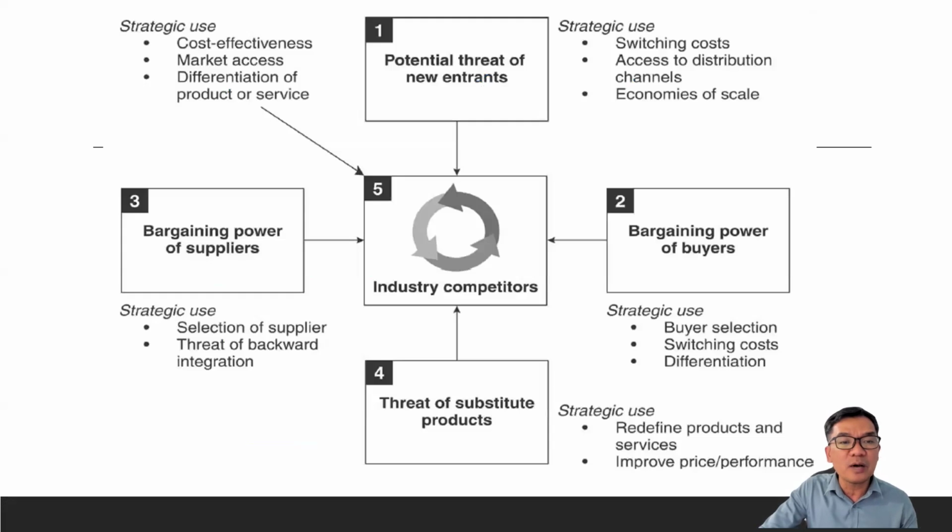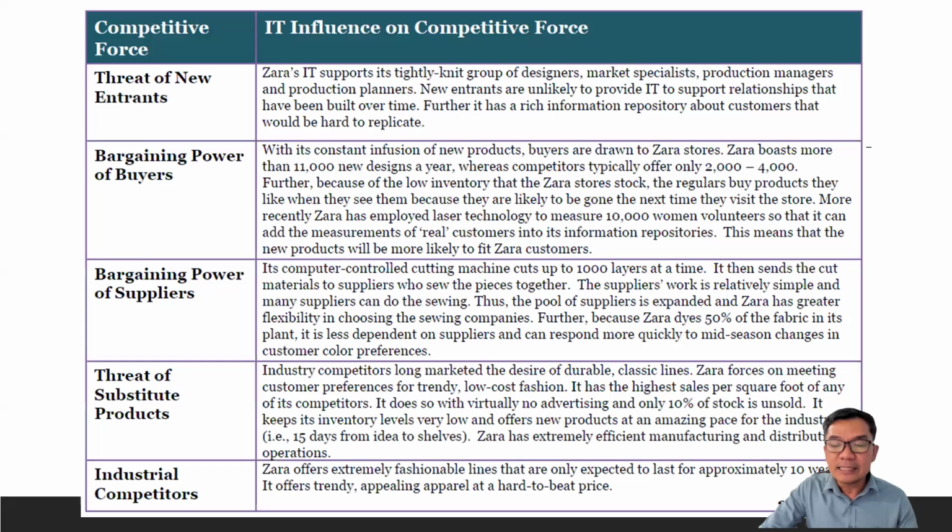And so the strategic use of industry competitors: cost effectiveness, market access, and differentiation of products or services. To illustrate more, we will look at the case of Zara. This is now the actual application based on the examples provided, so that you can clearly define the meaning of each of the competitive forces that Porter is describing. For example, if we look at the threat of new entrants and how IT influences the competitive force here, we look at the case of Zara.